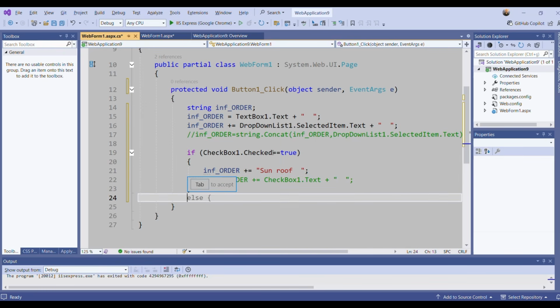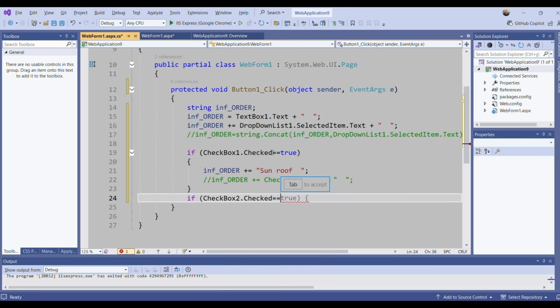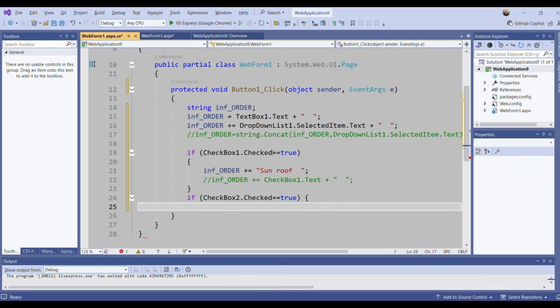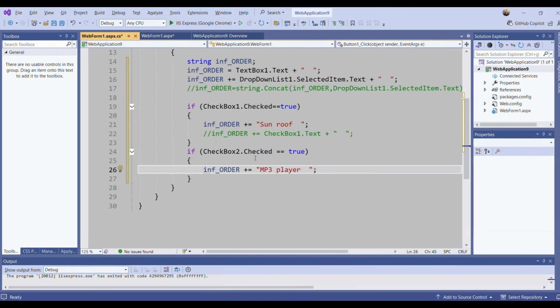If checkbox 2 dot checked is equal to true, then here I'm going to add it to my string. What I'm going to add is MP3 player with some space.